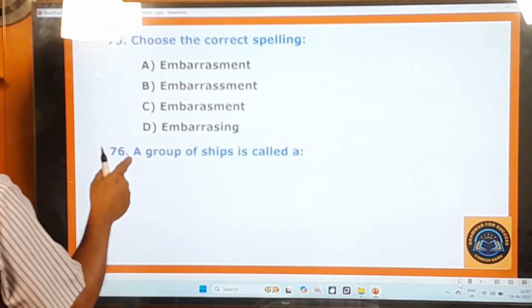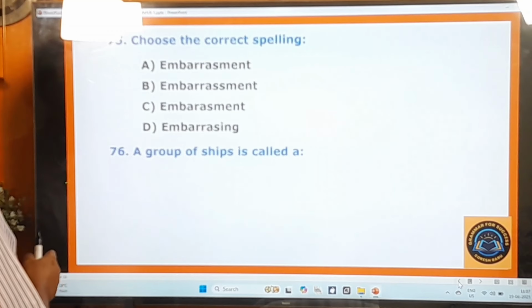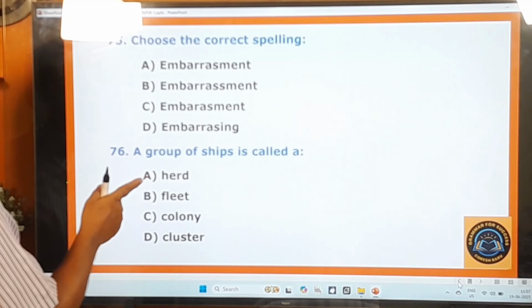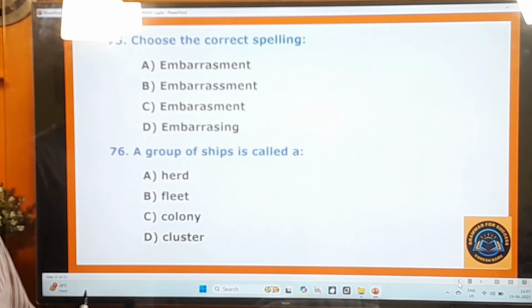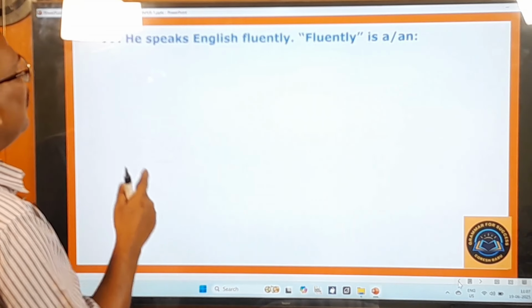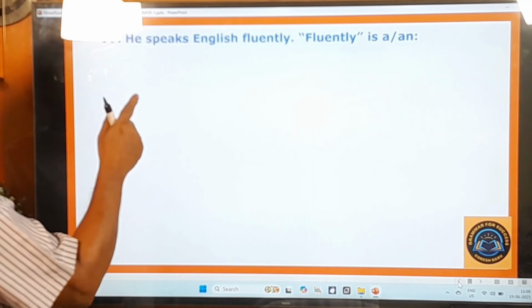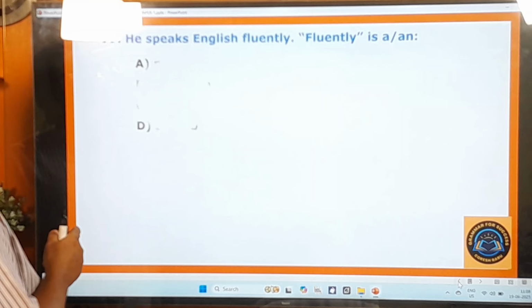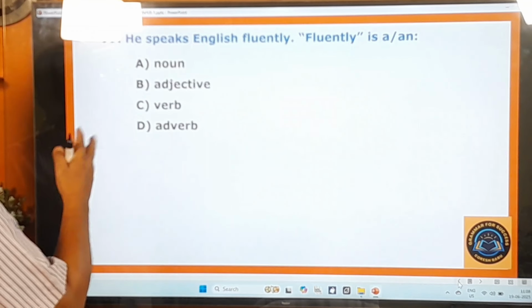76th question. A group of ships is called a herd, fleet, colony, cluster. 77th question. He speaks English fluently. Fluently is a or an, what is that? Noun, adjective, verb, adverb.